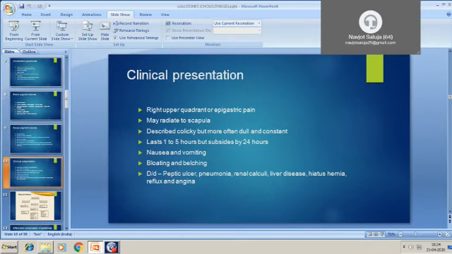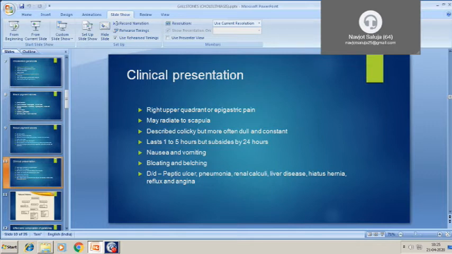It is not colicky in nature, and it lasts for around 1 to 5 hours, and then subsides usually within 24 hours. This part is important, as when we discuss acute cholecystitis, the acute cholecystitis pain lasts for more than 24 hours. So if the pain is lasting for 1-2 days, then you should suspect acute cholecystitis. These are symptomatic gallstones which we are talking about. When there is a pain episode, the patient also has nausea and vomiting. It may be associated with bloating and belching sensation.